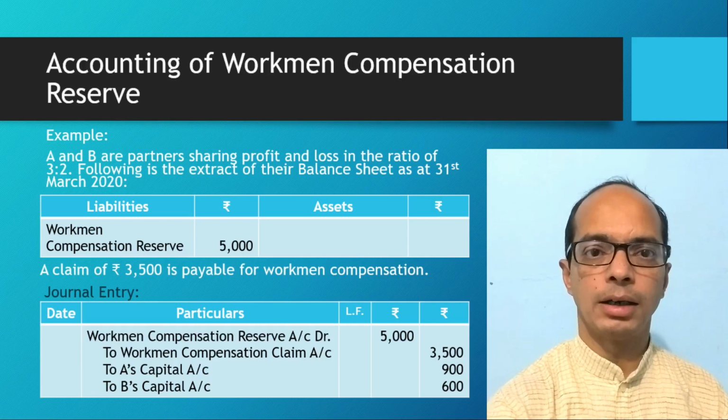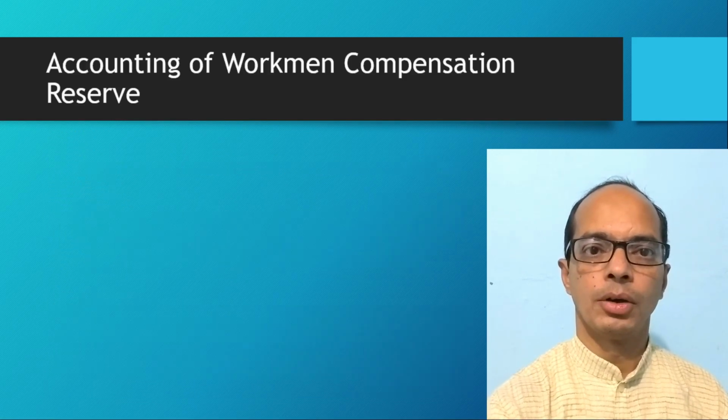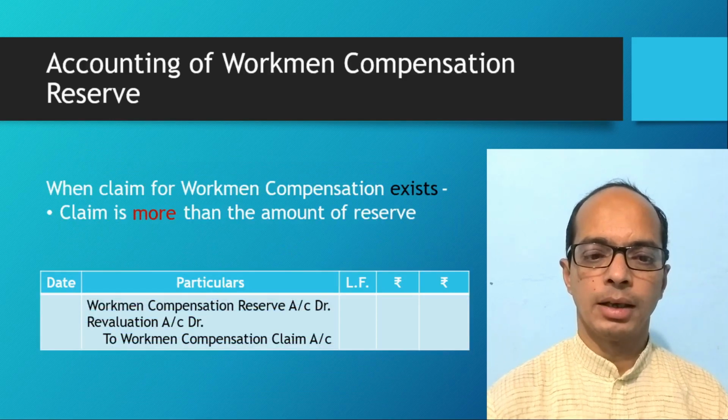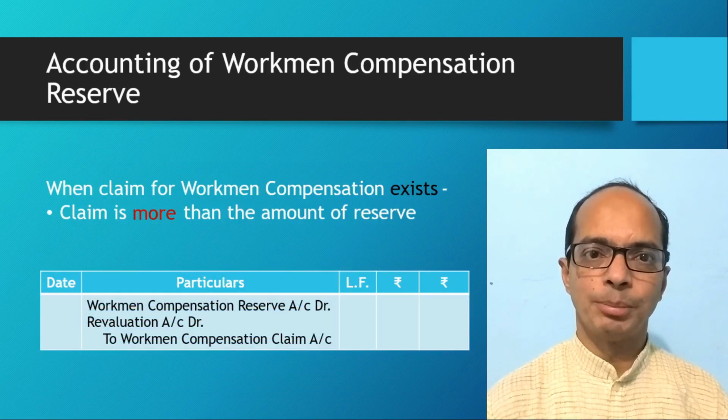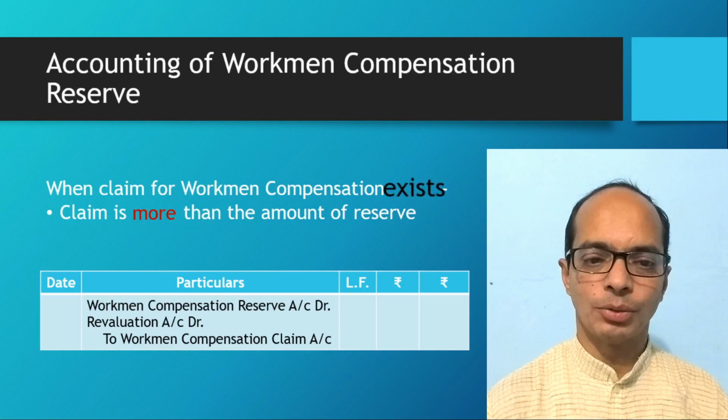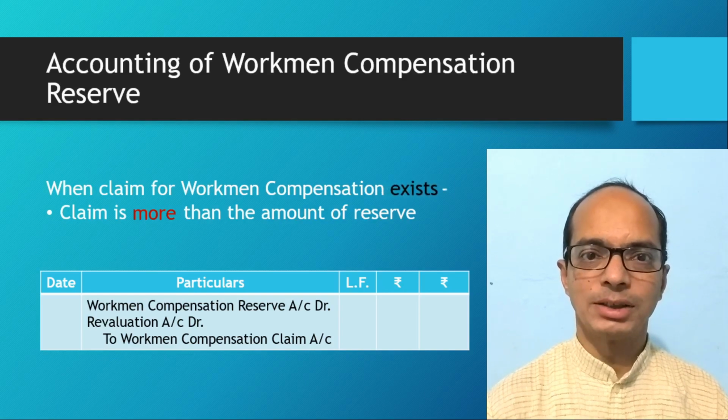Now take third condition. Under this condition, claim for workman compensation exists in the books of account, but that claim is more than the amount of reserve. Means, first of all, we will utilize total amount of reserve to meet out the claim. But as claim is higher, more amount is required.